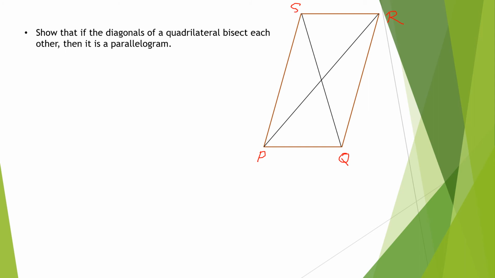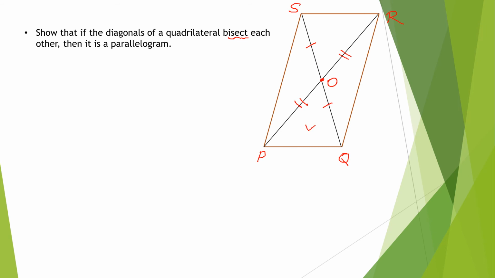If I take PQRS, in this PQRS the diagonals are bisecting each other. What do you mean by bisect each other? What is the meaning of bisect? Making into two equal parts. So this diagonal is bisecting and this diagonal is also divided into two equal parts. That means O is the midpoint. Now you have to show that this is a parallelogram. How will you show that?